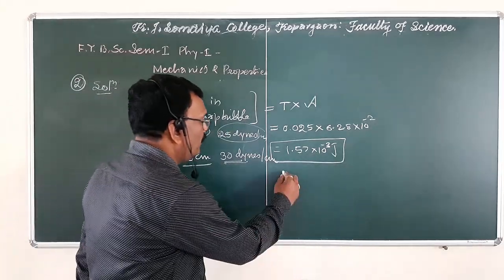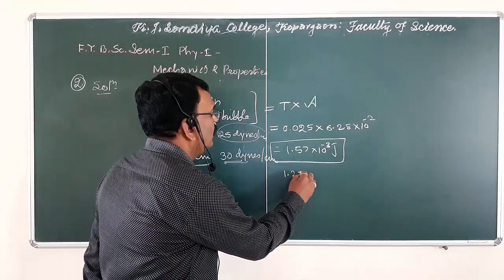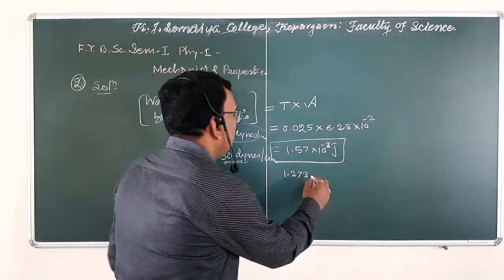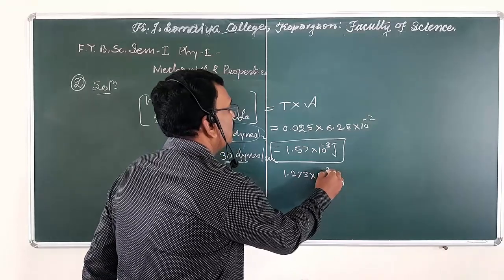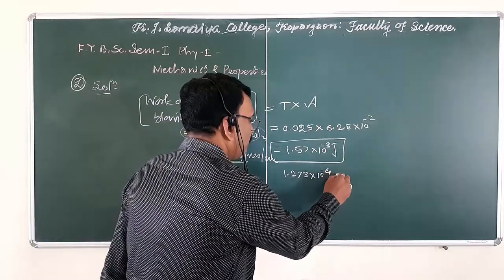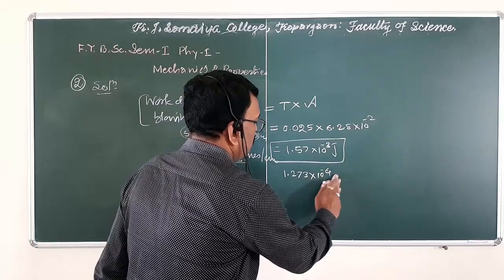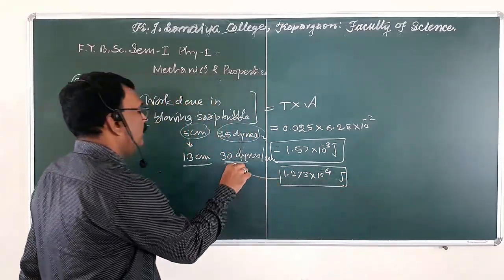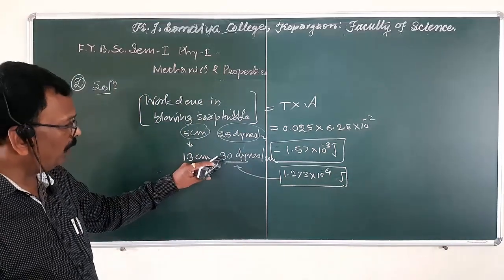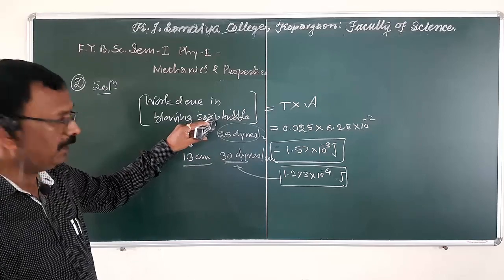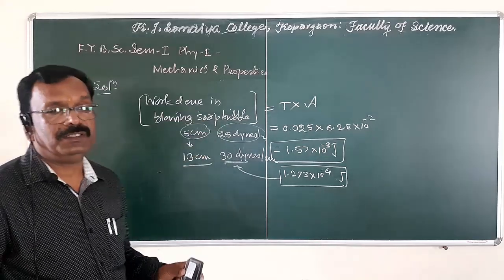The answer of the problem will be 1.273 into 10 raised to minus 4 Newton per joule. This will be the answer, and you have to solve this problem in a similar manner as I have solved it here.